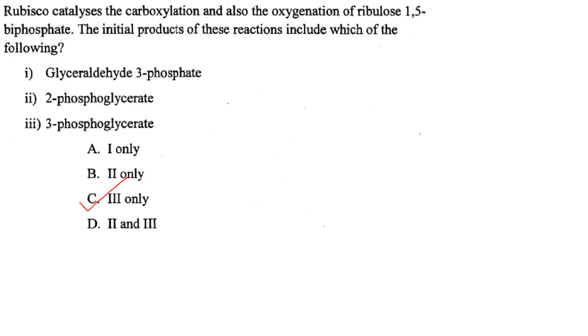Then next, Rubisco catalyzes the carboxylation and also the oxygenation of ribulose 1,5-bisphosphate. The initial products of these reactions include which of the following? So the oxygenation activity of the Rubisco enzyme gives phosphoglycolate and 3-phosphoglycerate. And Rubisco on carboxylation generates 2 molecules of phosphoglyceric acid. So the answer is option C, that is 3 only, that is 3-phosphoglycerate.